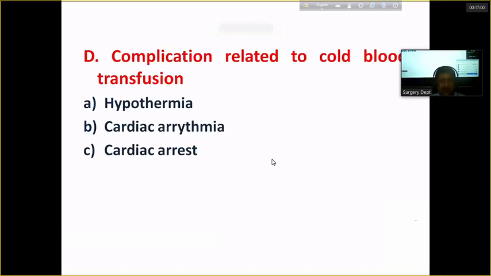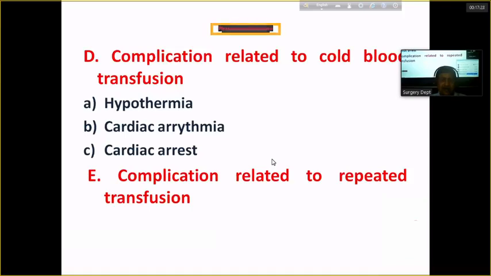It has to be rewarmed by keeping it under the blanket, in contact with the body, under the pillows. In this way, the blood can be rewarmed. Otherwise, after transfusion of the cold blood, there might be complication like hypothermia, cardiac arrhythmia, cardiac arrest.